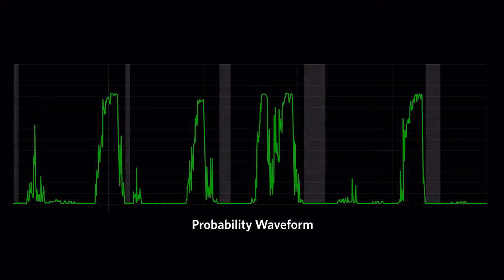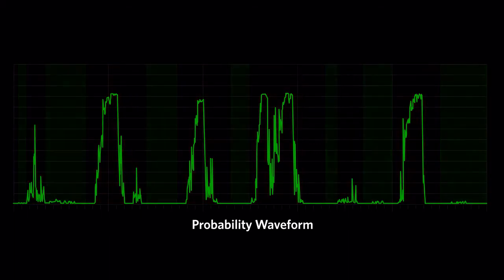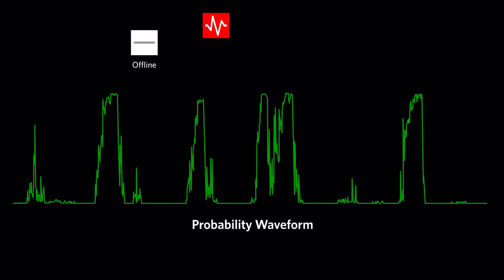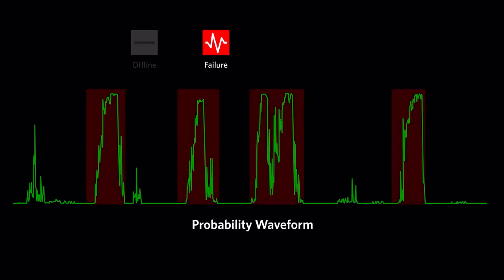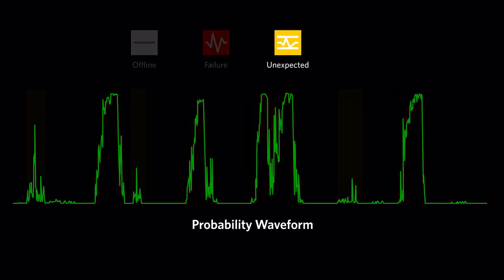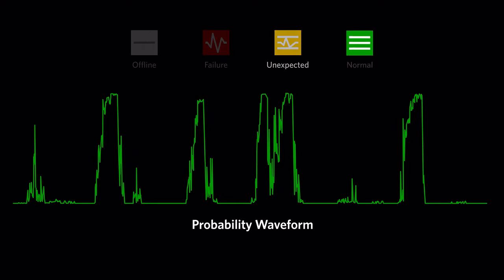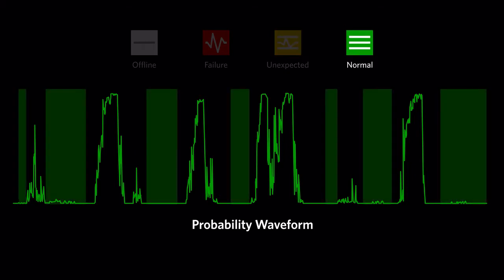The wizard separates the chart into 4 pattern categories. Offline, indicating the equipment is shut down or not active. Failure, where changes in behavior lead up to a recorded event. Unexpected, changes in behavior not linked to a recorded event. And normal, where behavior coasts very close to 0 probability of failure.